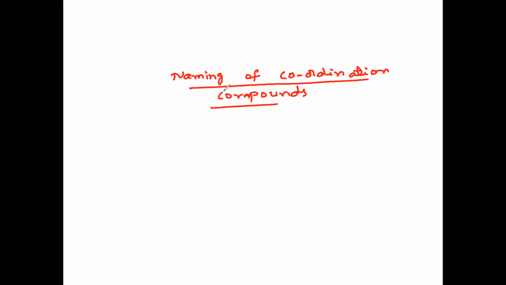Naming of coordination compounds is very important. More questions we'll do in the next session. So in this lecture, we have covered naming of coordination compounds. Very, very important, so please do it properly.